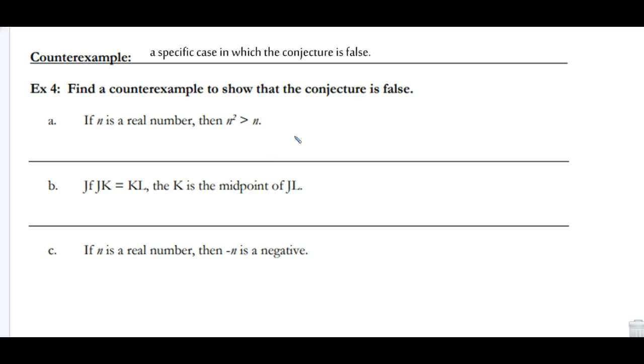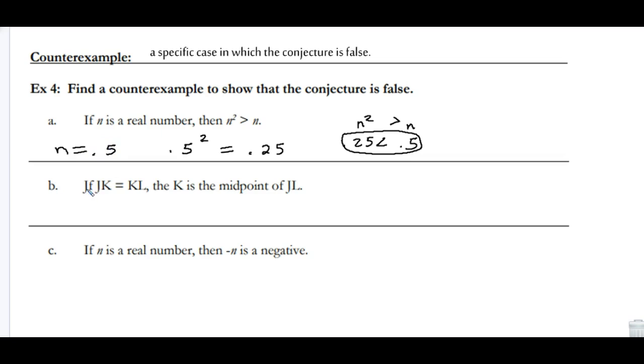Alright, well, what happens if we have n equals 0.5? If I take 0.5 squared, it's going to be 0.5 times 0.5, which is 0.25, and 0.25 is less than 0.5, which makes this not true, because n squared has to be greater than n, and this is n squared, and this is n, and it's not greater than. We have a problem. So here is an example where n equals 0.5 that makes this whole thing not true. So here is a counterexample.